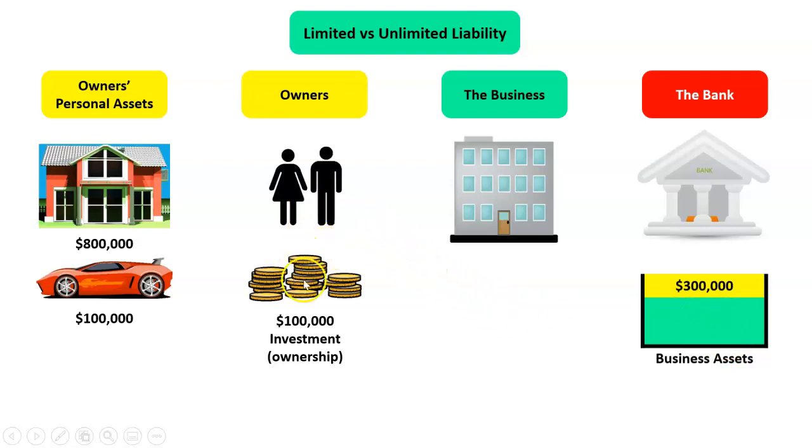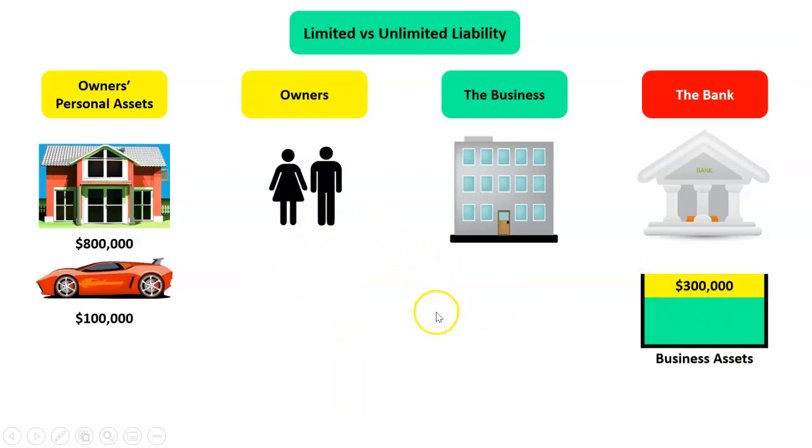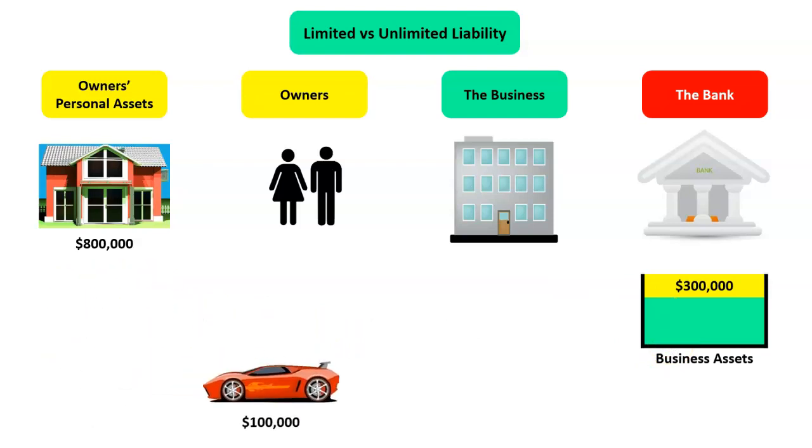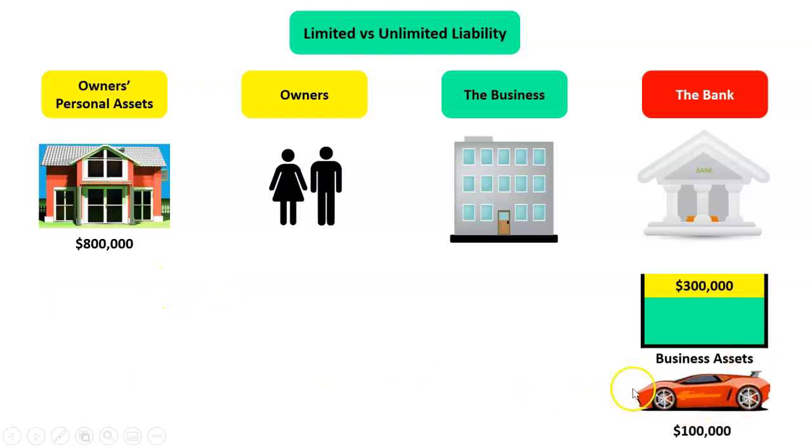So first of all, this 100,000 that they put in, that's gone. So you've lost that. That's just bad business, bad investing. That happens. The question now is, well, the bank needs another 100,000. Can they take this car? And it's different depending on the circumstance. So in this case, we're going to say, yes, the bank can take that car.